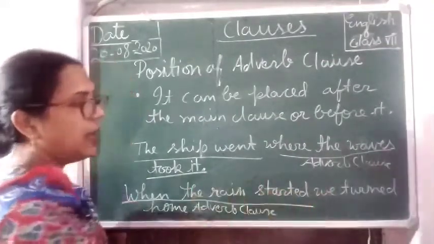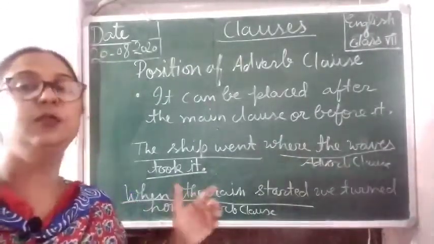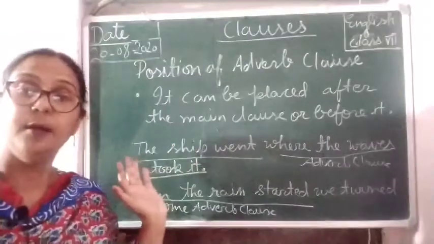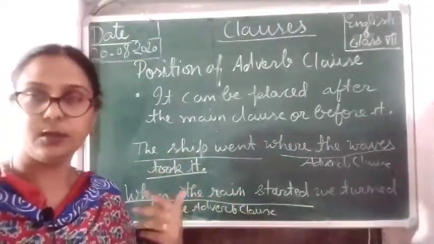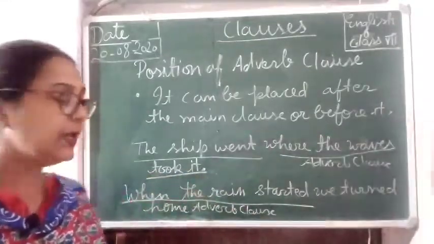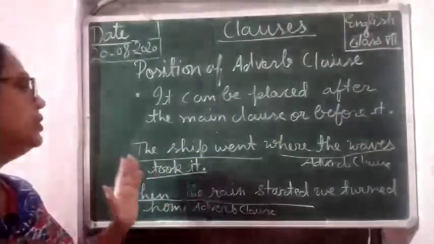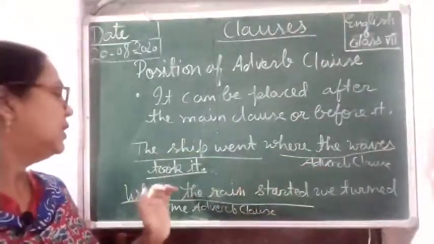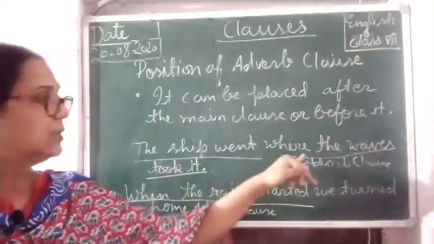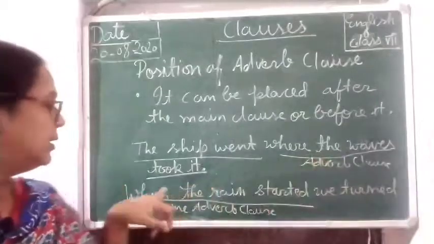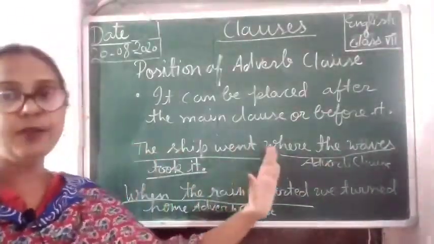So according to the sentence, the position will change. Sometimes it is placed before the main clause, sometimes after the main clause. We should always keep that in mind, as we have seen in these two examples. The ship went where the waves took it. Here the main clause is the ship went, and where the waves took it is the adverb clause, placed after the main clause.